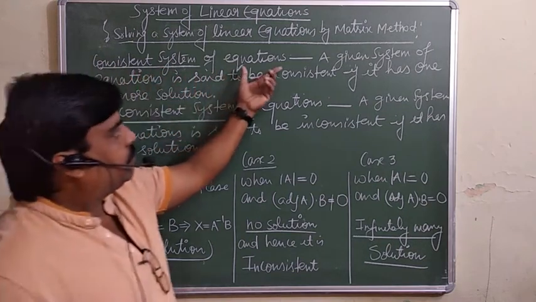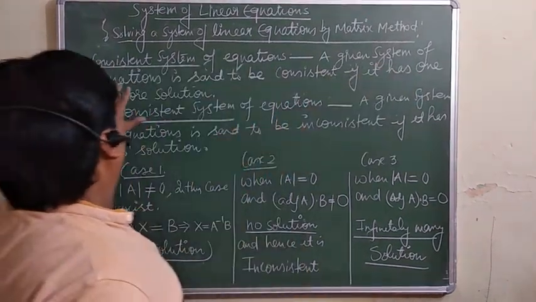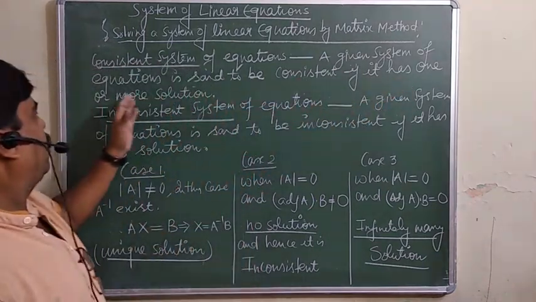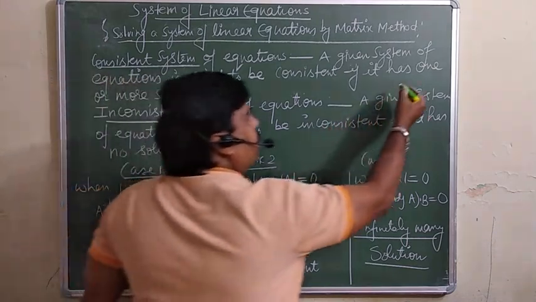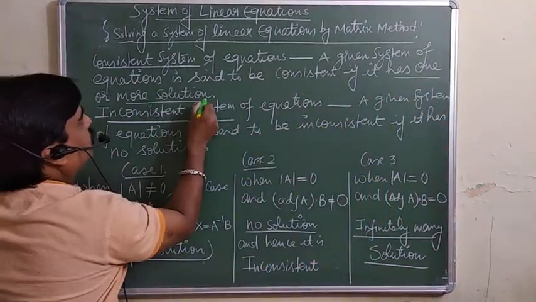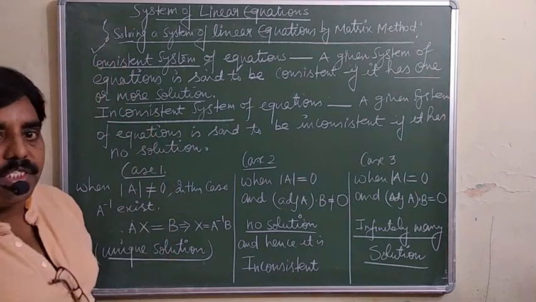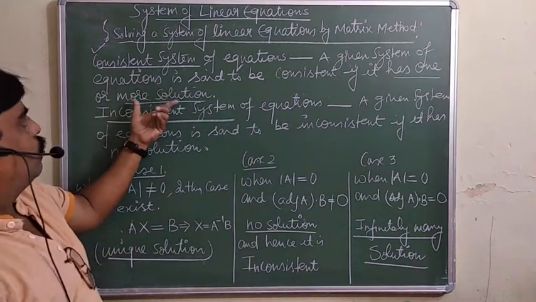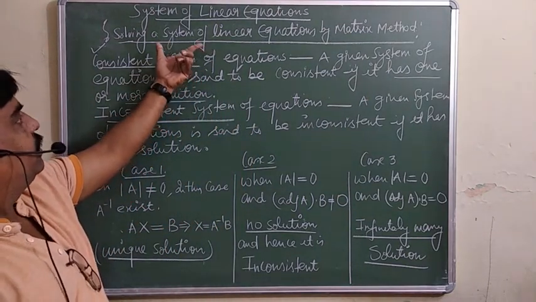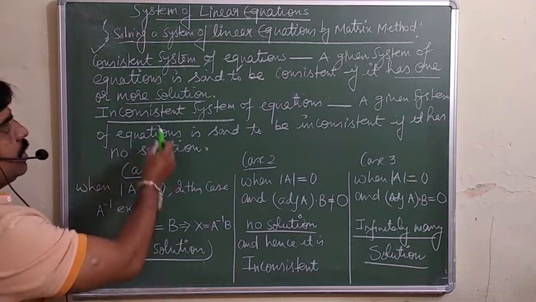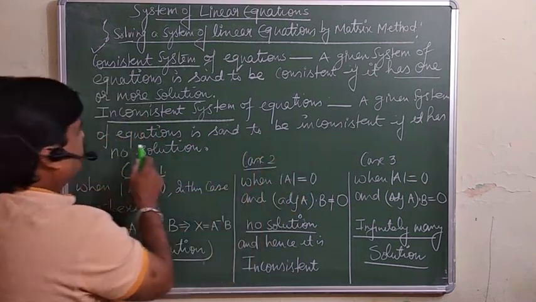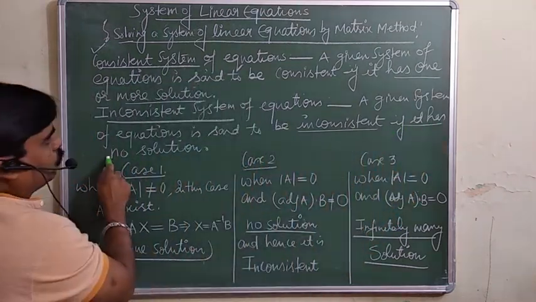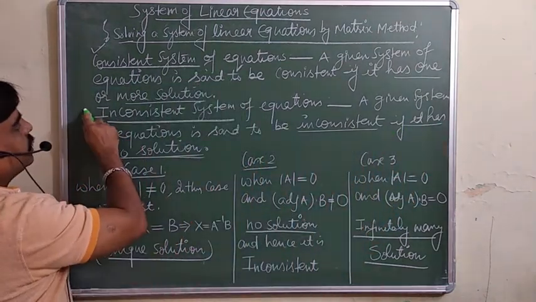A consistent system of equations means a given system of equations is said to be consistent if it has one or more solutions. It should have one or more solutions, then you can say it is a consistent system. In an inconsistent system, the given system of equations is said to be inconsistent if it has no solution. If there is no solution, it means inconsistent.